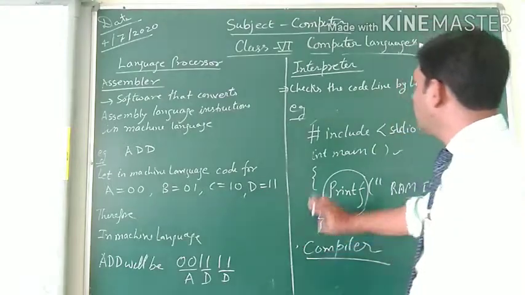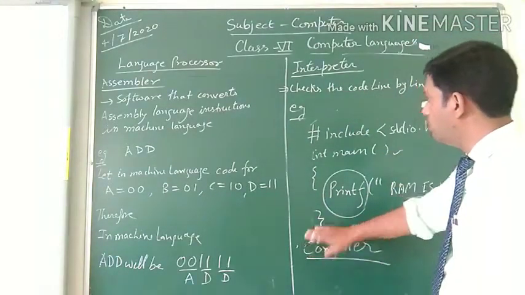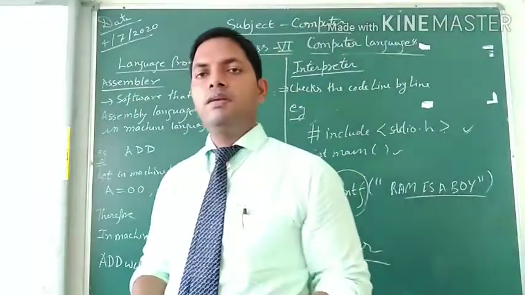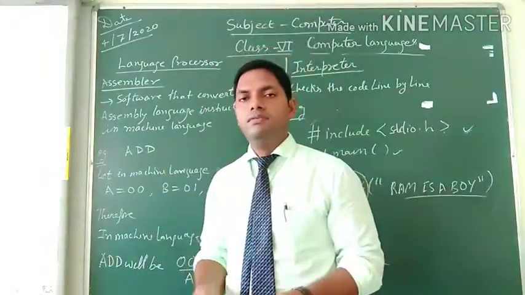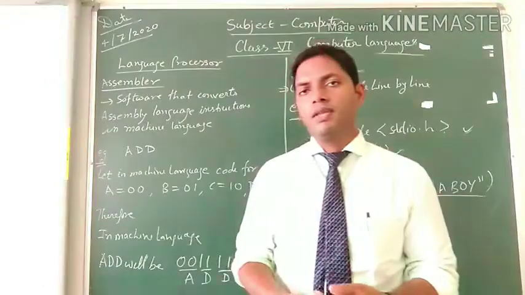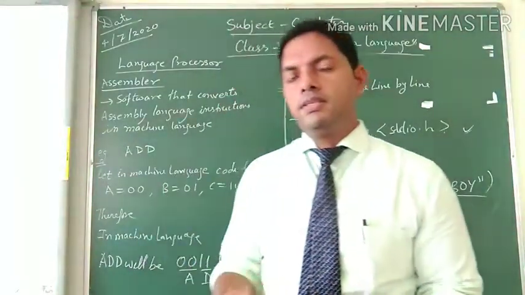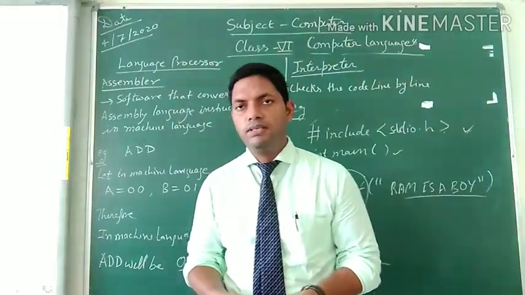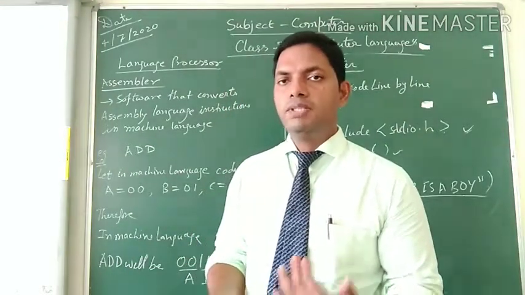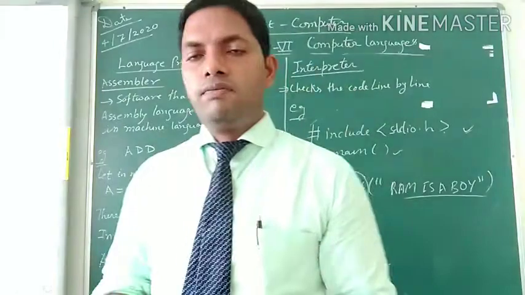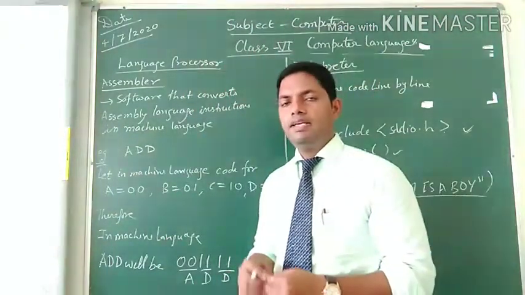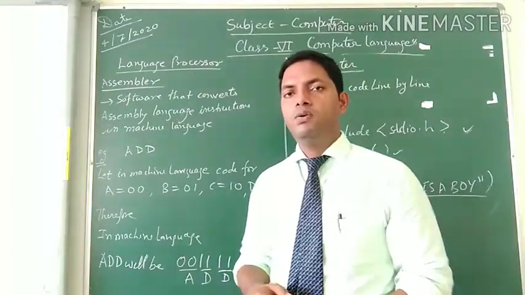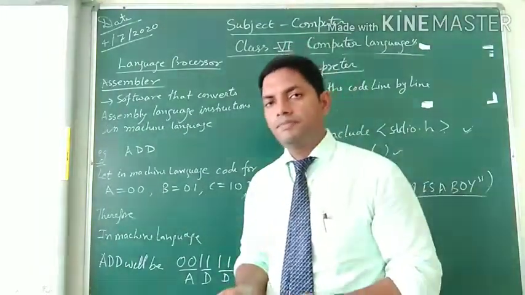Whereas in compiler, when we compile a program, it compiles the whole program at one time. Means all the errors will be told to you at a single time. The whole program first will be converted into machine language, then it will find out the error in each line, then all the errors will be told at once.